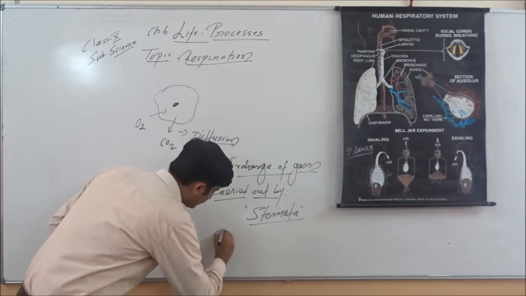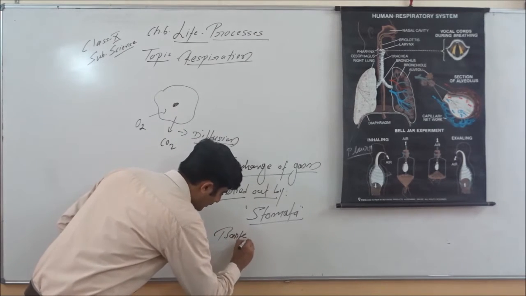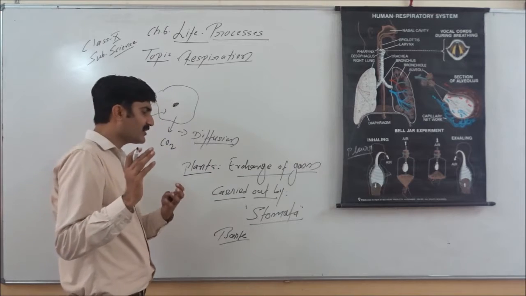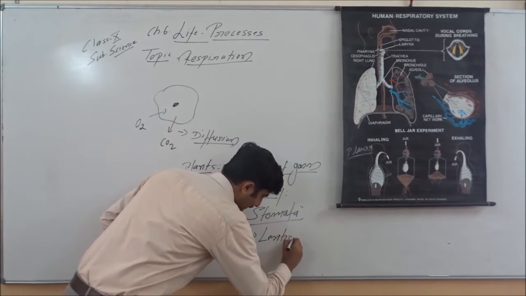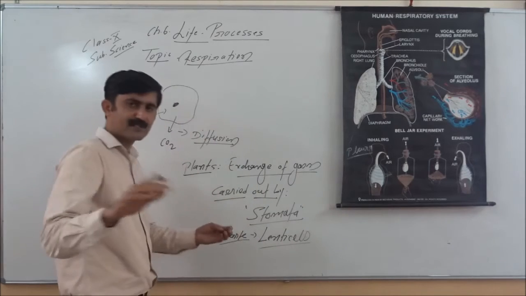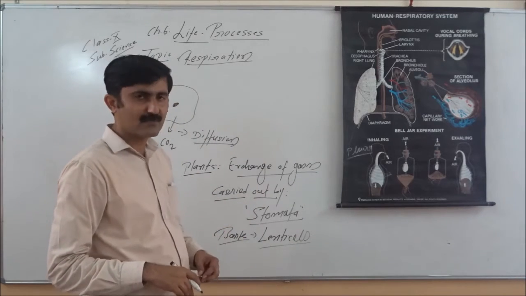In case of bark or trunk and stems, which have bark, there are no stomata. Lenticels are the tiny pores present on the bark. These also help in exchange of gases.